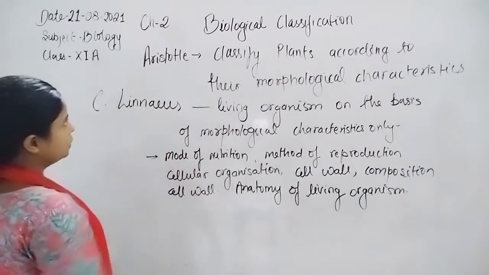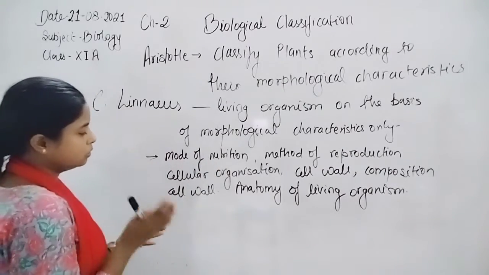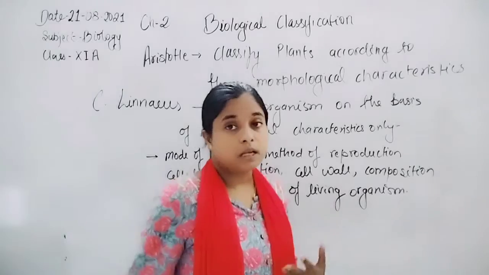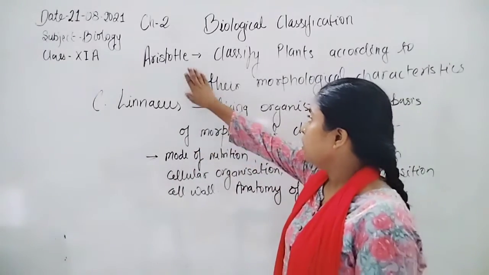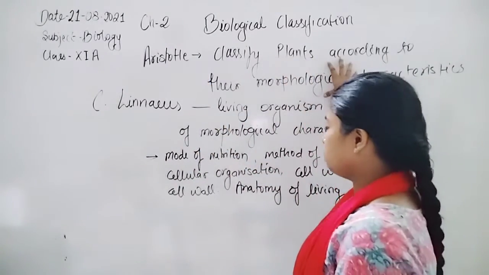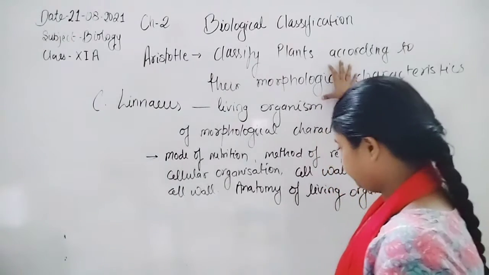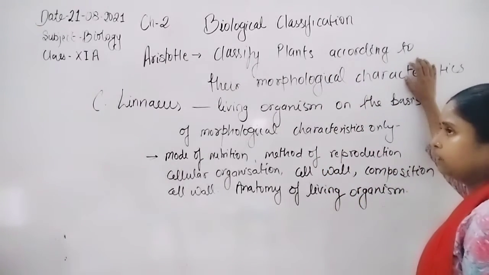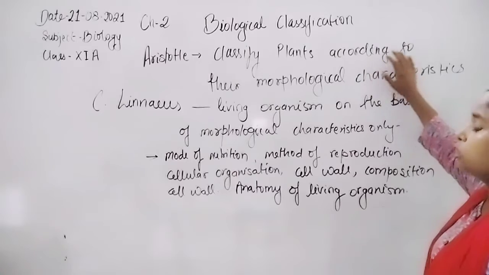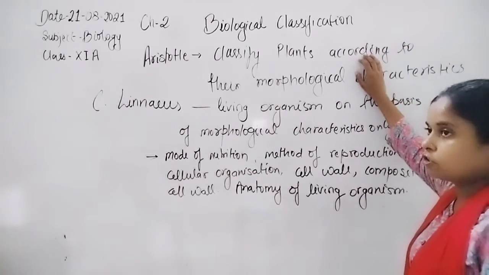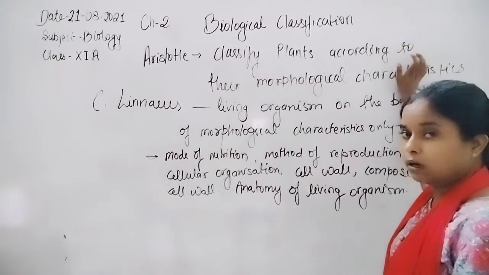Now, what are the classifications done by the different scientists? First is Aristotle, who classified on the basis of the morphological characteristics of plants. He classified plants into three groups. First is trees, then shrubs, and then after herbs.